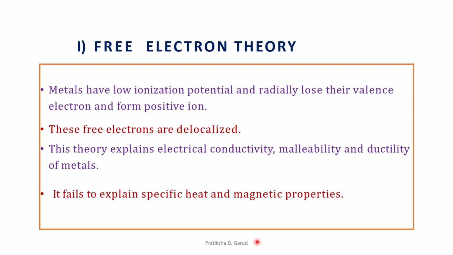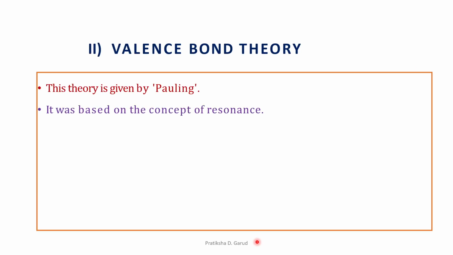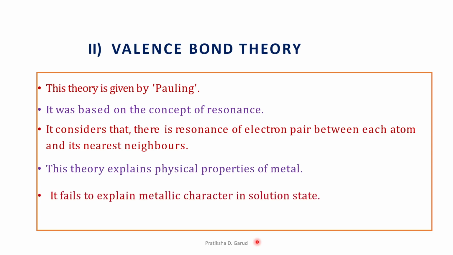So we have to study the next theory, and that second theory is the valence bond theory, which is also called the VBT. This theory is given by the scientist Pauling. It is based upon the concept of resonance. This theory considers that there is a resonance of electron pairs between each atom and its nearest atoms or nearest neighbors. This theory also explains the physical properties of metals, but the drawback of this theory is that it fails to explain the metallic character in the solution state.